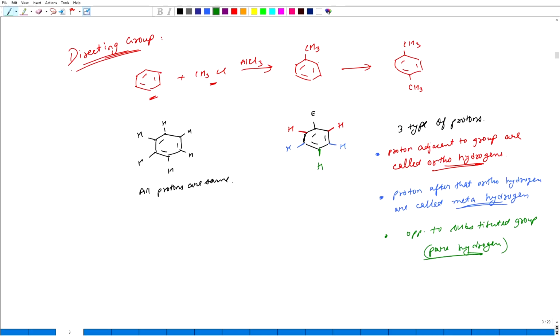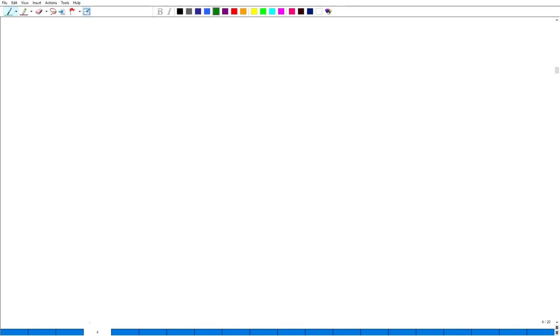Now if I want to react this with CH3Cl, it will depend on where the upcoming electrophile goes. So there are three possibilities.